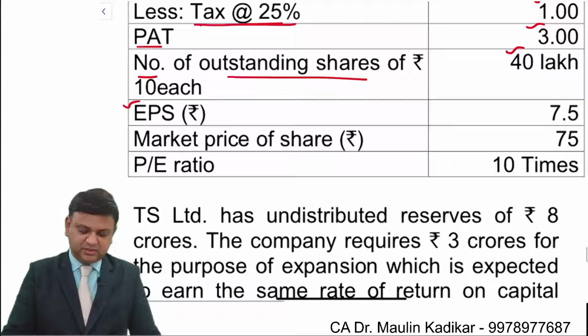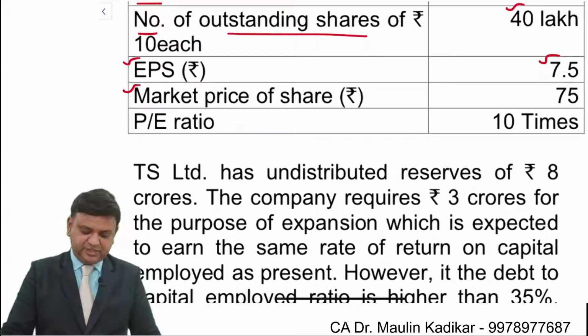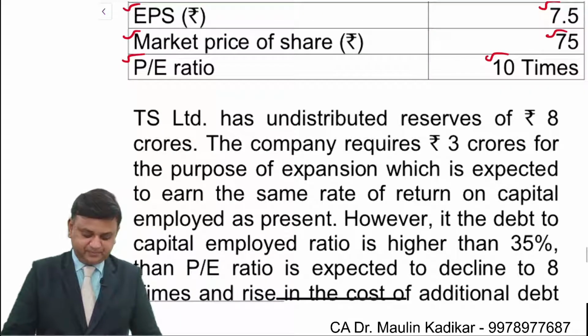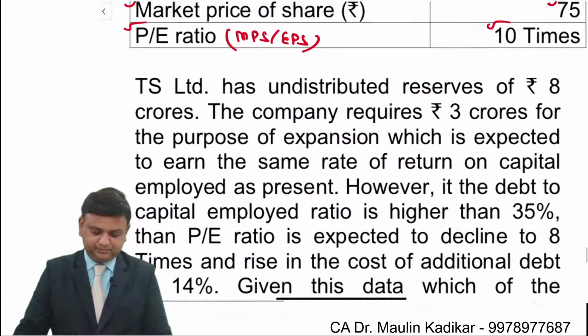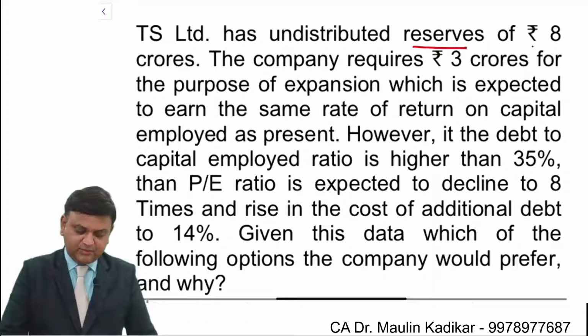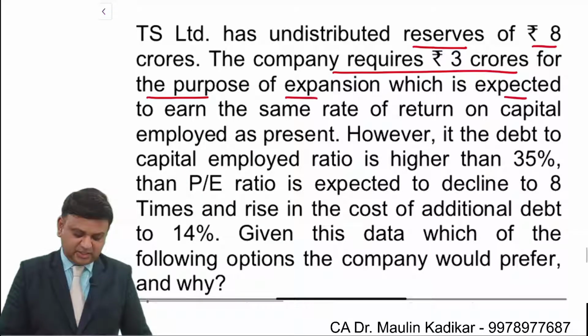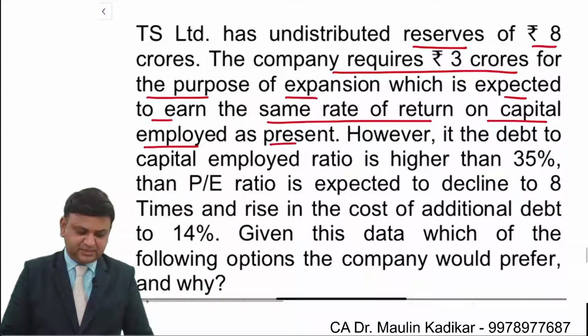Earning per share is 7 rupee 50 paise. Market price of the share is 75. Price earning ratio is 10 times. It is found as MPS upon EPS. TS Limited has undistributed reserve of rupees 8 crore. The company requires 3 crore for the purpose of expansion, which is expected to earn the same rate of return on the capital employed as at present.